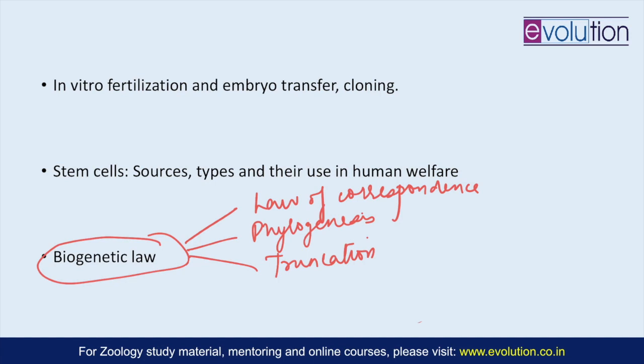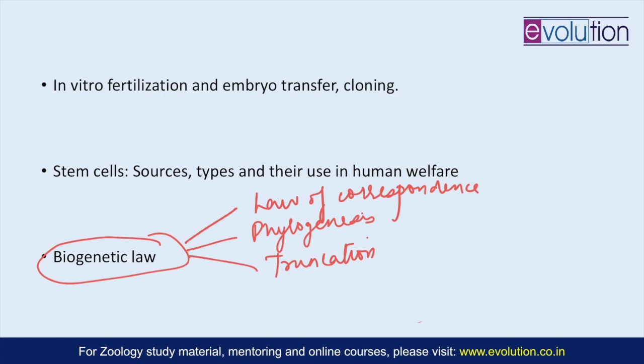But it was actually a misinterpretation, because a mammalian embryo, or a reptile, or all vertebrate embryos appear similar in the starting, but slowly they start diversifying. And that is where von Baer's law comes into the picture, because von Baer had set certain points: the general features of a large group of animals appear earlier in development, and the specialized features appear later. And the embryo of a given species, instead of passing through the adult stages of lower animals, departs more and more away from them.